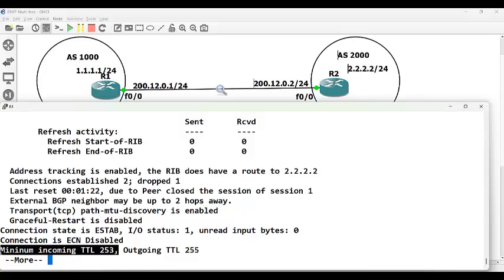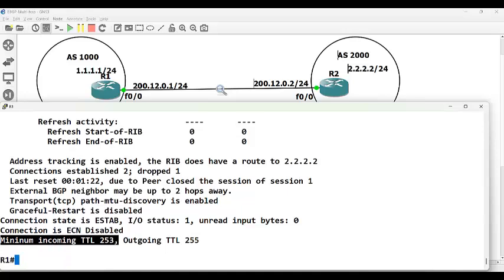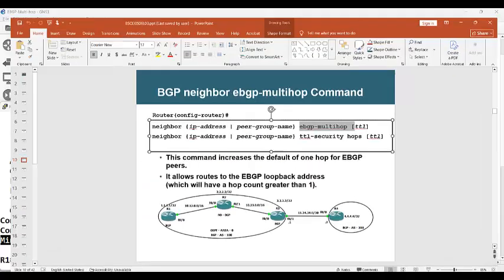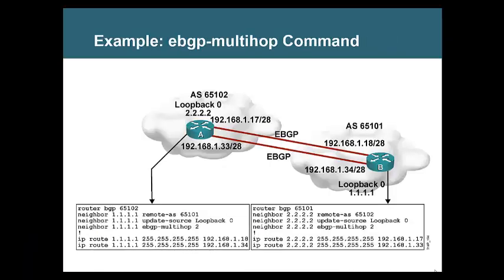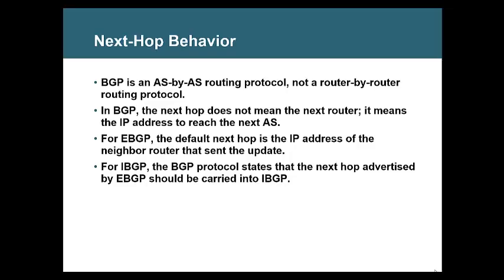See, for every hop, the TTL will decrement. The sender will send with 255. The next router will decrement and send as 254. The following router will send it as 253. So if a router is more than 2 hops away, it cannot form a neighbor. It's more secure here. That's why the command itself is called TTL security, the secure way. You understood this? Yes, sir. Okay. Alright, the next up behavior.